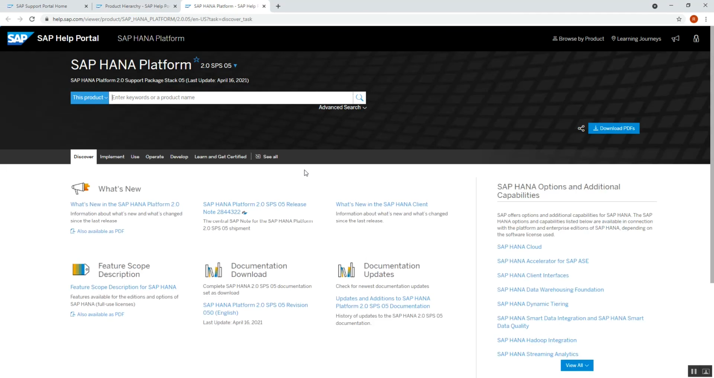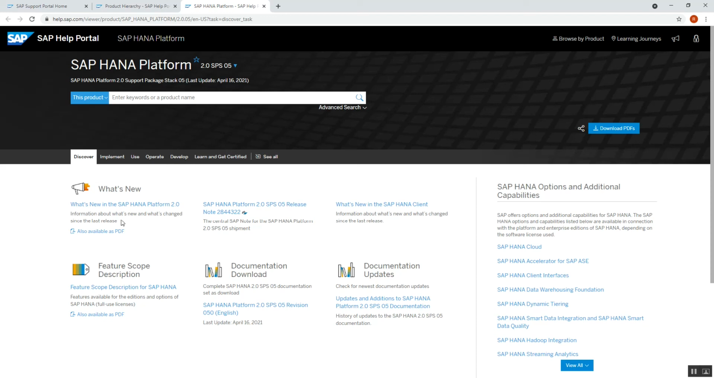Now this page takes us to the latest version of SAP HANA, which is 2.0 SPS 05. If I click here, we can see all the versions, like SPS 4, SPS 3, even 1.0 SPS 12. So the earlier release information is also given. Now we will see the latest version details. If we come down, all the information is given: discover, implement, use, operate, develop. Many options are there.